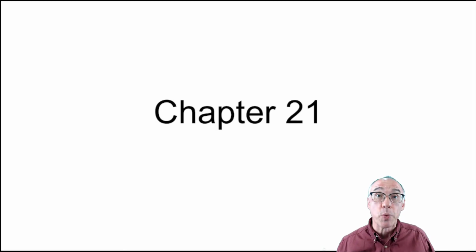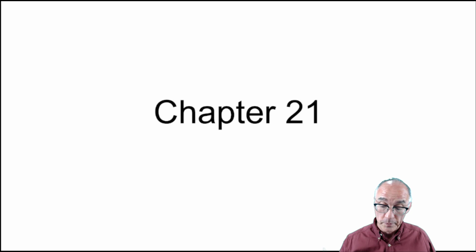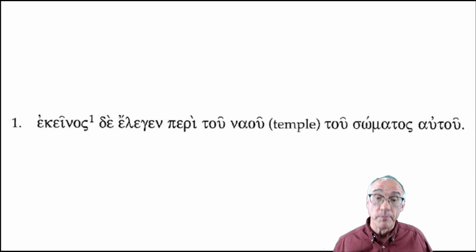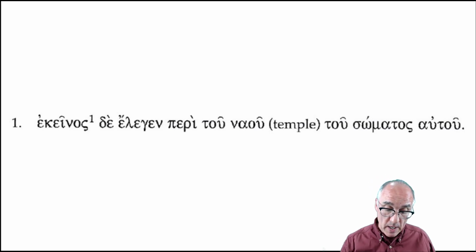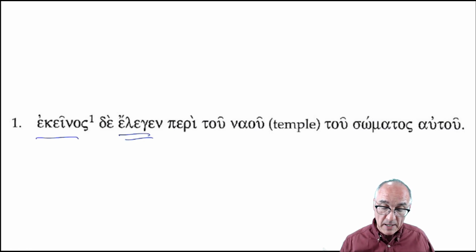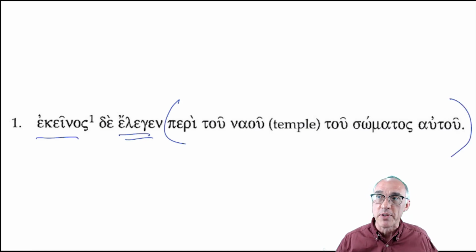Let's look at chapter 21 from the workbook. Number 1. Ekenos de elegen peri tu nau tu somatos autu. Subject ekenos and the verb elegen, and peri tu nau is a prepositional phrase. And I'm going to include the rest of these genitives. Lots of genitives piled up in this section.